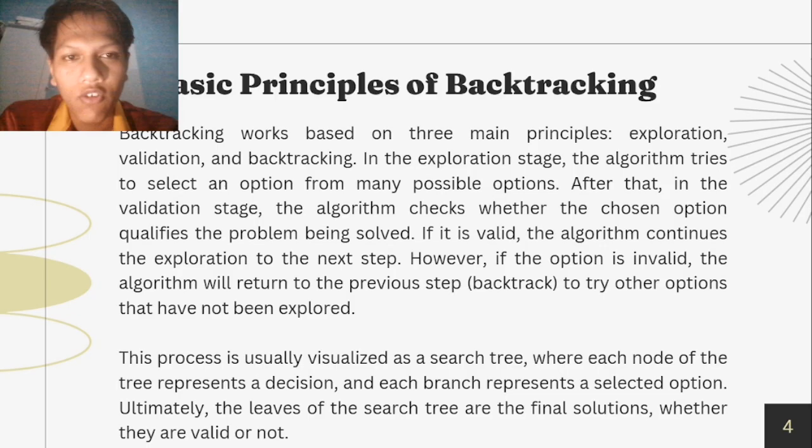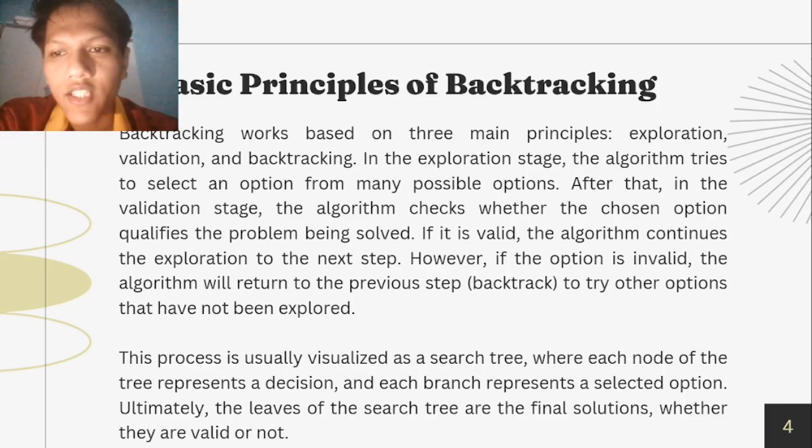Basic principle of backtracking. Backtracking works based on three main principles: exploration, validation, and backtracking. In the exploration stage, the algorithm tries to select an option from many possible options.